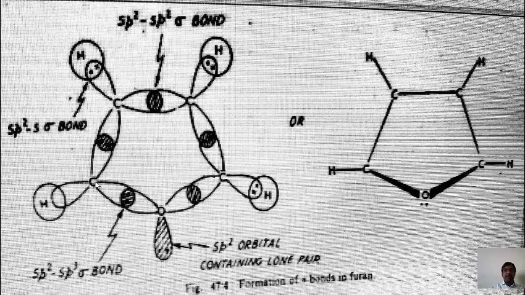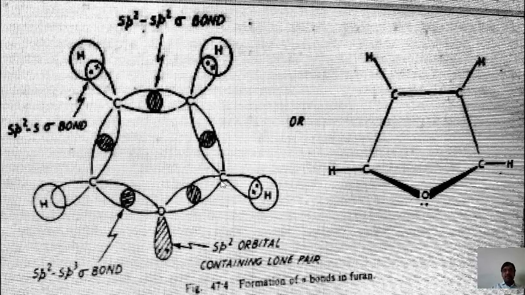The first carbon atom again overlaps with carbon number 2, forming sp2 overlapping and also a sigma bond. Carbon number 2 overlaps with the neighboring two carbon atoms by sp2 overlapping, and the third orbital overlaps with the hydrogen atom. The third carbon atom overlaps like the second carbon atom: it overlaps with 2 neighboring carbon atoms by sp2 hybrid orbitals, and the third orbital overlaps with the hydrogen atom.